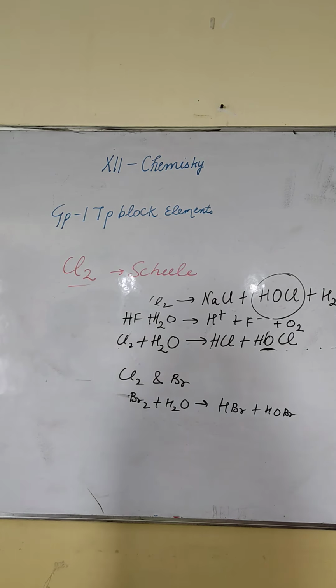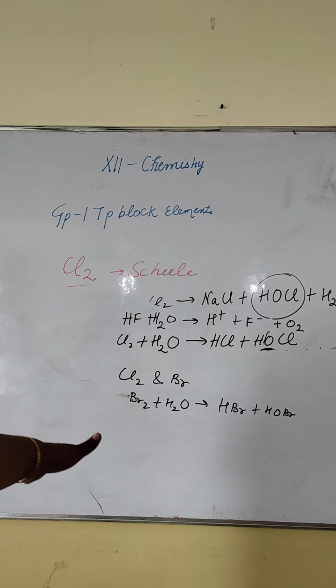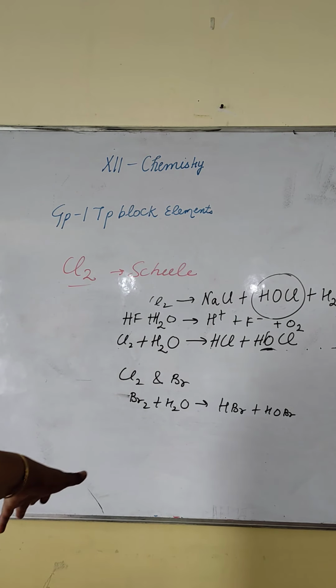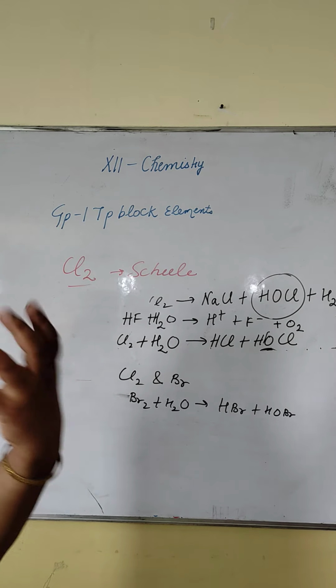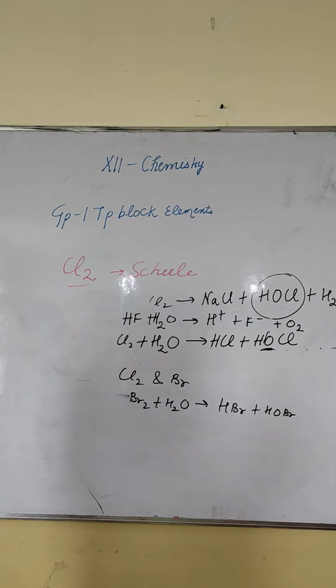In this class, we have discussed group 17, that is the halogen family, and its chemical properties. Its oxidation state ranges from -1 to +7. With hydrogen, they will form HX. On coming down the group, the acidic strength of hydrogen halides increases because of the decrease in bond dissociation energy. With oxygen, it will form so many oxides, but they are less stable in nature.